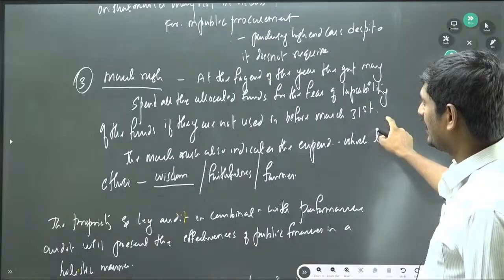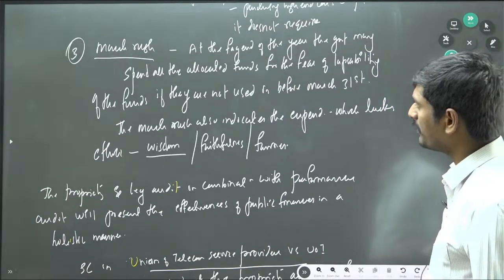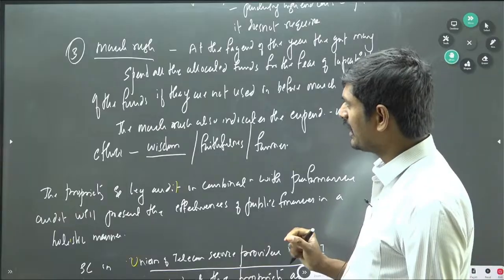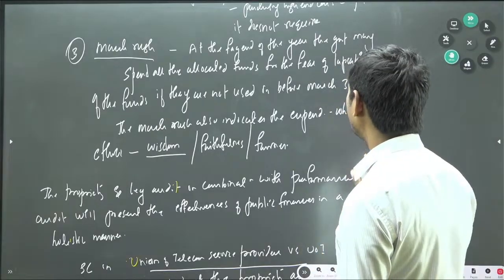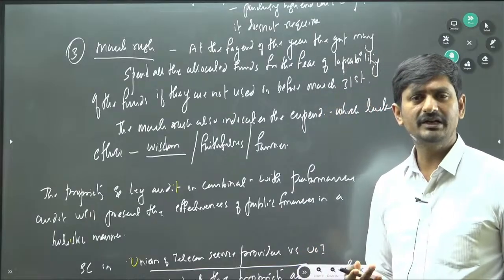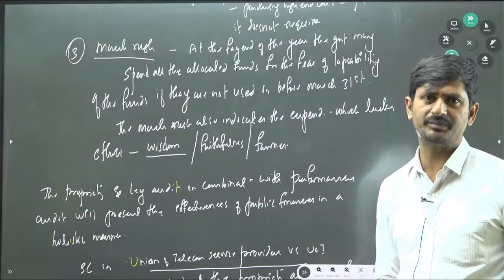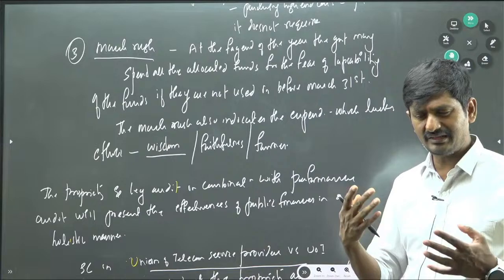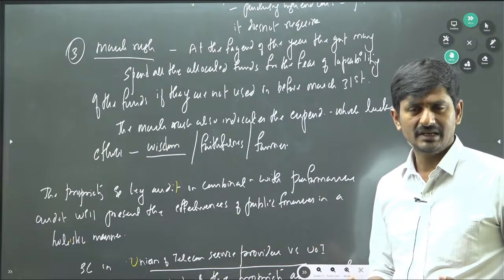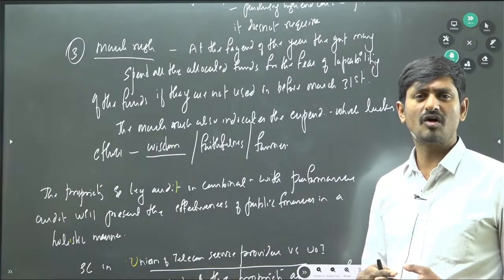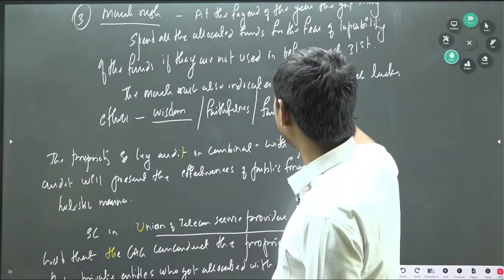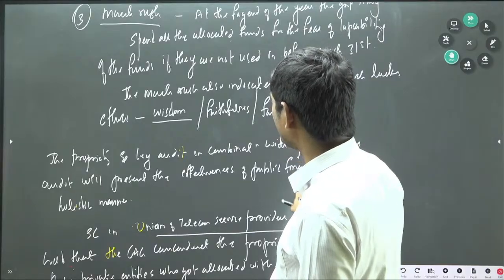March rush. At the fag end of the year, the government may spend all the allocated funds for fear of lapsing of the funds if they are not used before March 31st. So this March rush will lead to overspending or inappropriate spending of money also. They are in a mood that the money must be spent, that's it. Then what is the outcome you are generating? The government has no answer. So the March rush also indicates expenditure which lacks wisdom, faithfulness and fairness.